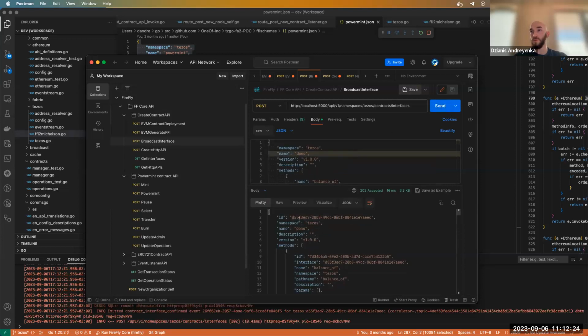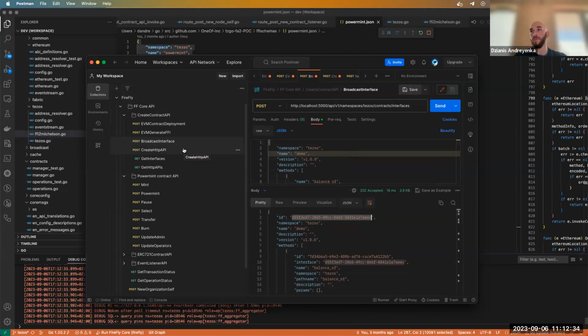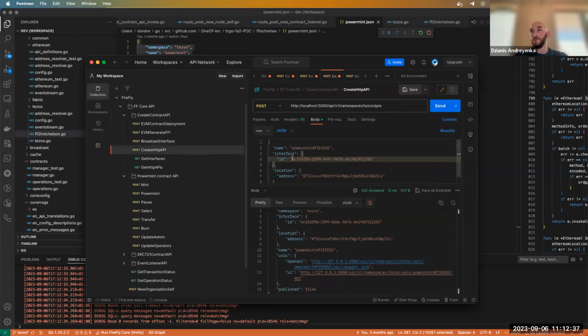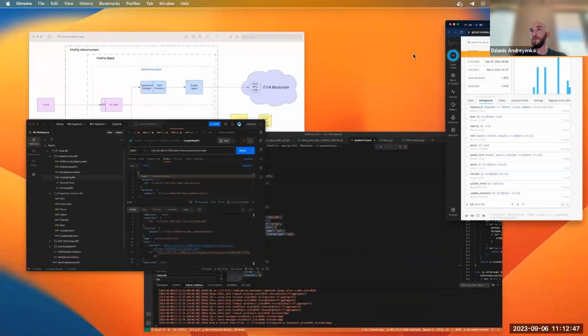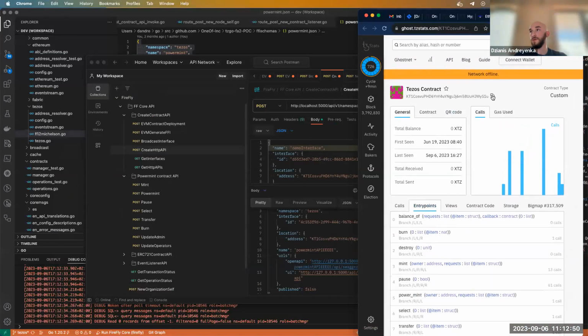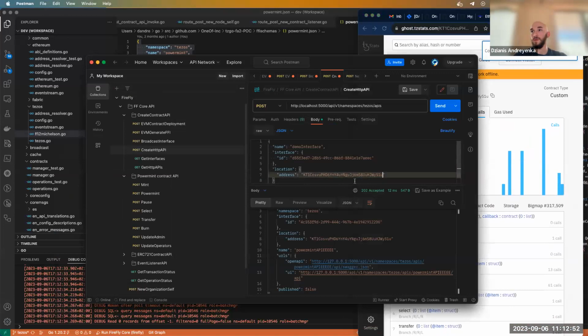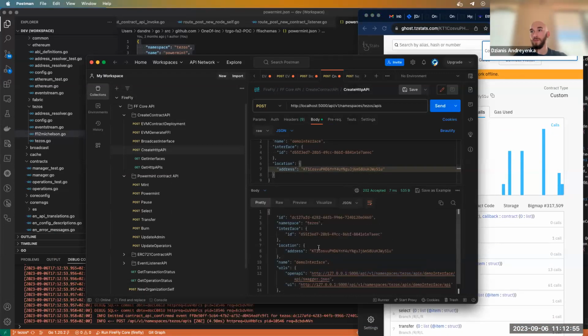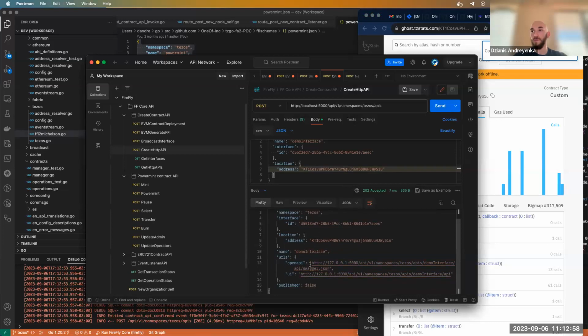So we broadcasted the interface, then we need to create an HTTP API to call the contract methods. So we use this interface, and then we need the contract location here. So we generated the HTTP API for that.